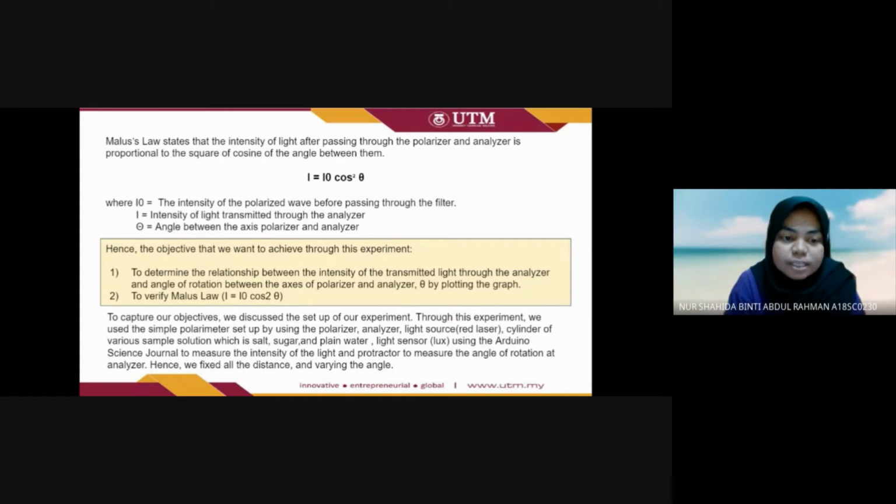Next, we discuss the setup of our experiment. We use a simple polarimeter with a polarizer, analyzer, and light source, which is a red laser, and a cylinder of various sample solutions: salt, sugar, and plain water. The light sensor uses the Arduino Science Journal, measuring in lux, to measure the intensity of the light, and a protractor measures the angle of rotation at the analyzer. We fix all the distances and vary the angle.